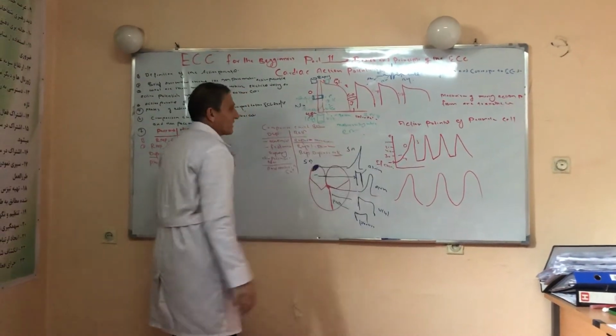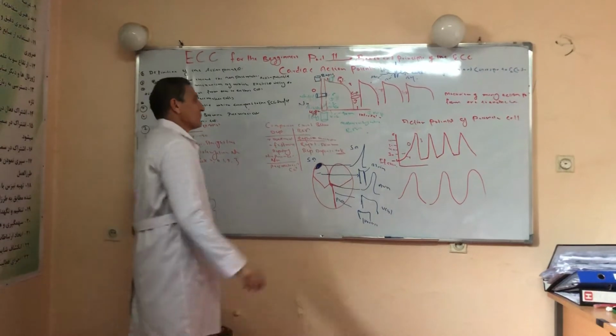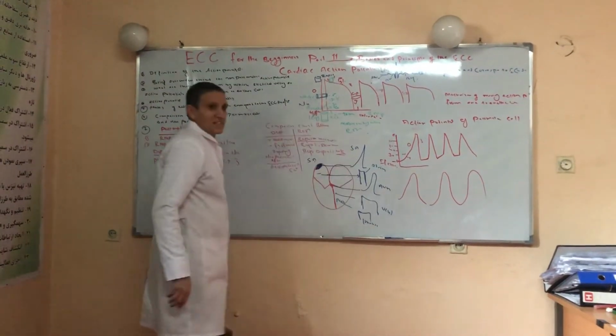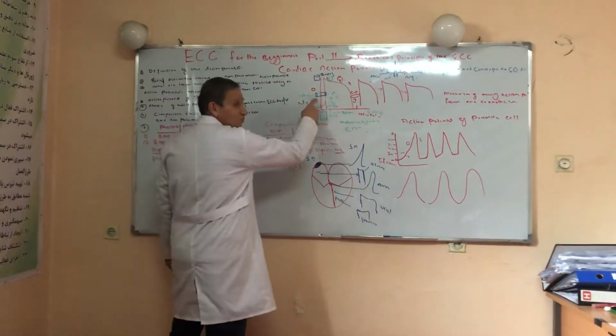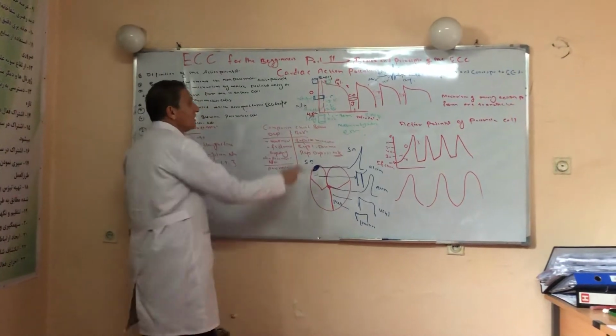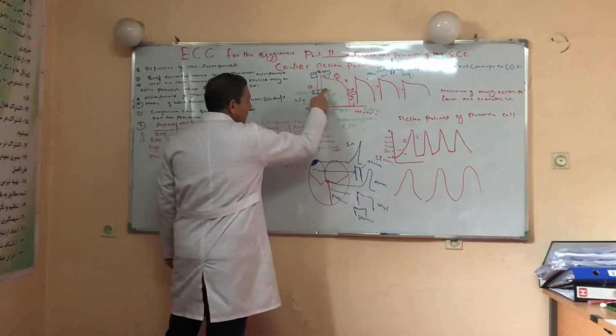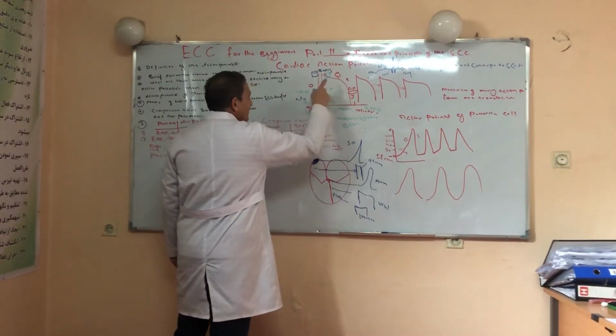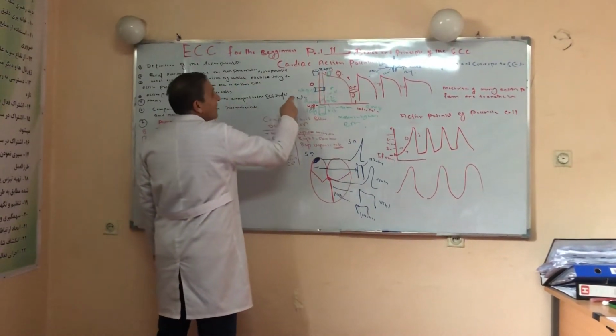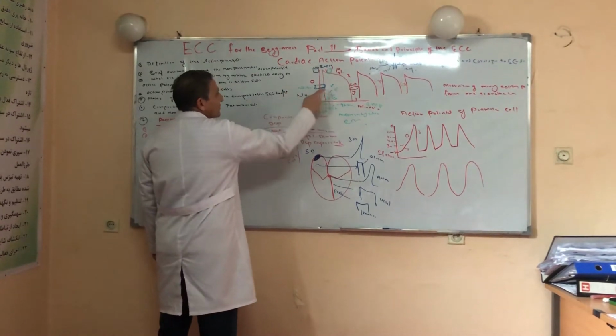For creation of the RMP, or resting membrane potential, we need two channels. One is leaky potassium and the other is sodium potassium ATPase. Due to the action of the sodium potassium ATPase, two things are produced: minus 5 millivoltage inside the cell, and an electrical gradient between inside and outside the cell.